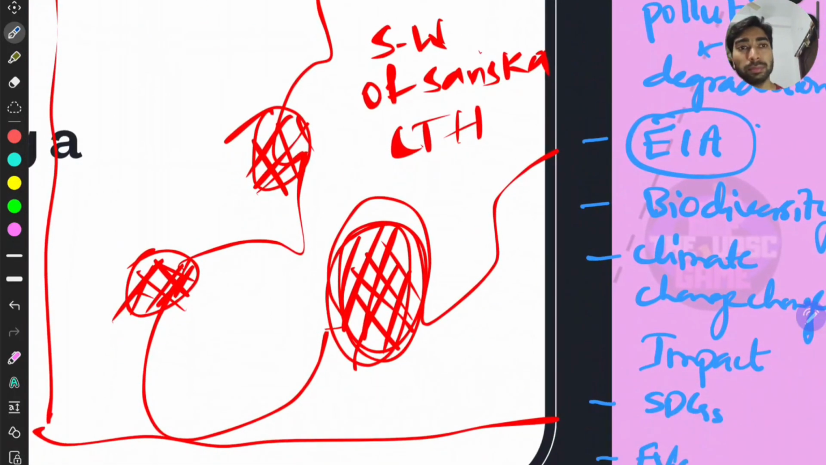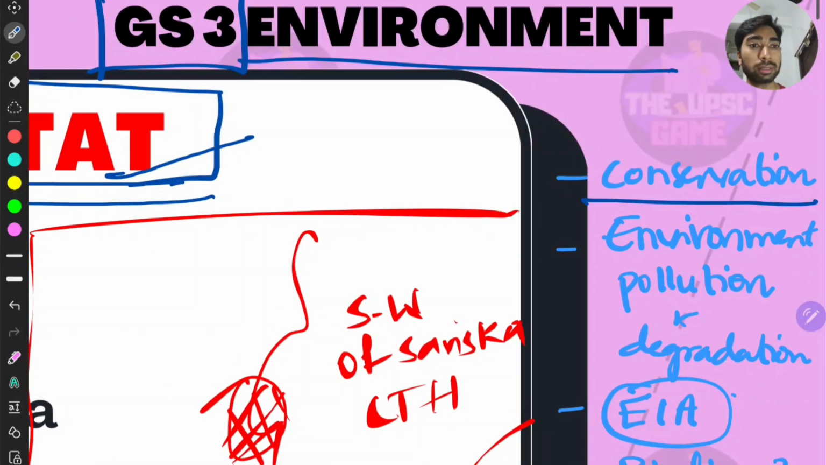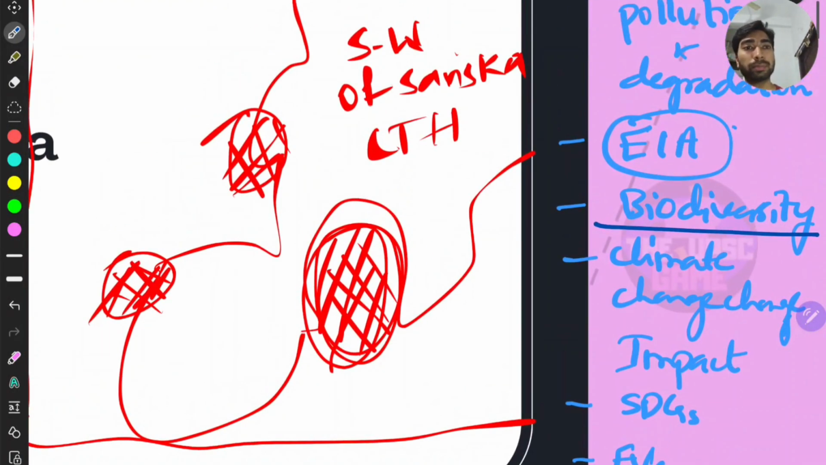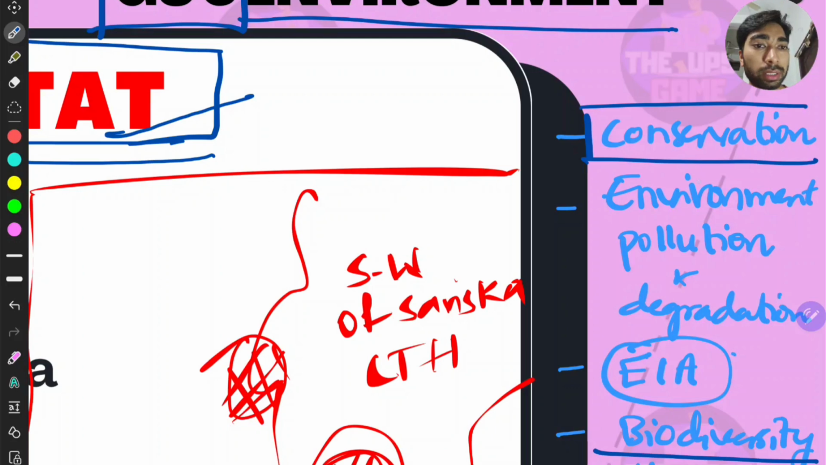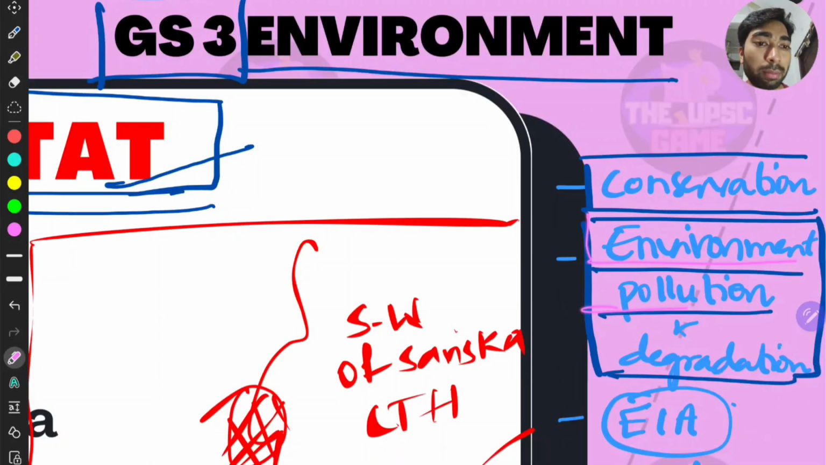Under conservation and biodiversity too, right? And the important topics are conservation, environment pollution, and degradation. When we say environment, pollution, and degradation, all the topics related to pollution are very important. That is the air quality indexes, world also, and India's air quality indexes. So one air quality index and ambient air quality index, and the WHO, right? And the Gothenburg Protocol,